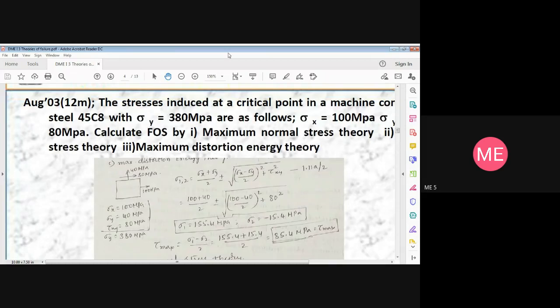Finished? Yes, sir. Are you getting these values? Karthikeya Avasti, are you getting these values? Sir, still solving.